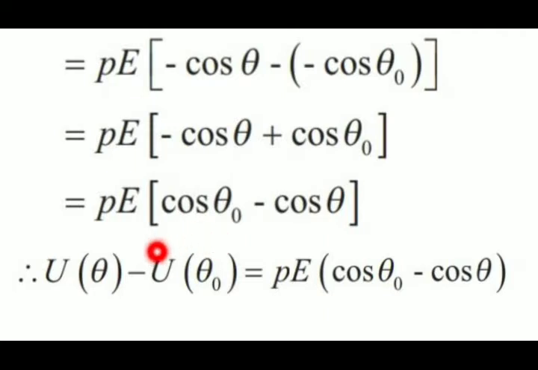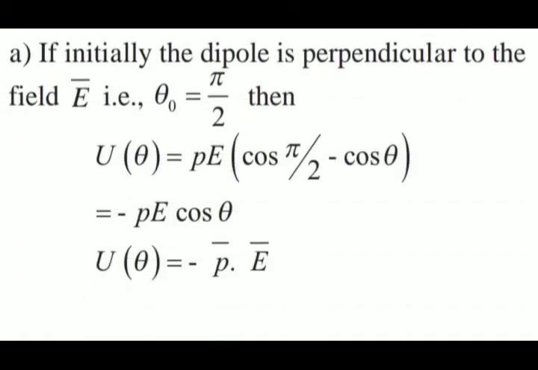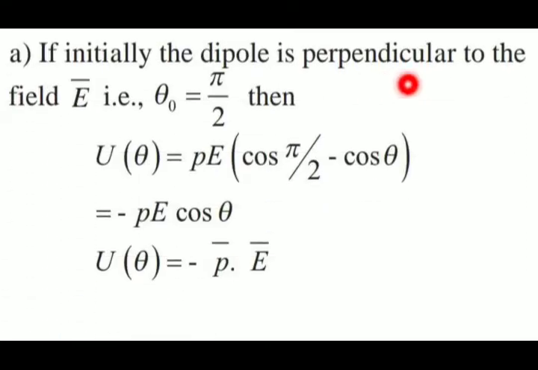Now we can choose as per our convenience one of the values to be 0. So here we can choose U theta naught as 0. Here we have to consider two cases. Case number 1: if initially the dipole is perpendicular. Perpendicular means 90 degrees, that is nothing but pi upon 2. Therefore theta naught will be pi upon 2.